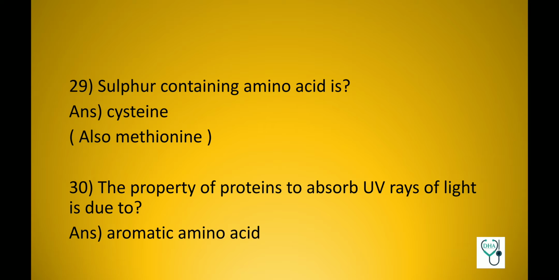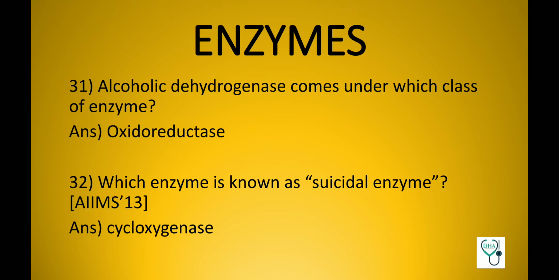Sulfur containing amino acids are cysteine and also methionine. The property of proteins to absorb UV rays of light is due to aromatic amino acids. Now coming to the topic enzymes. Alcohol dehydrogenase comes under which class of enzyme? Oxidoreductase. Which enzyme is known as suicidal enzyme?